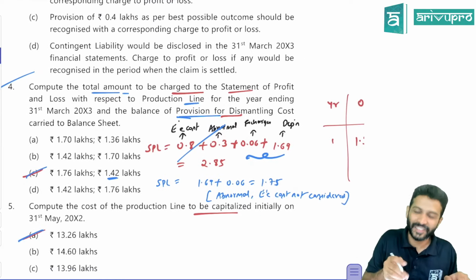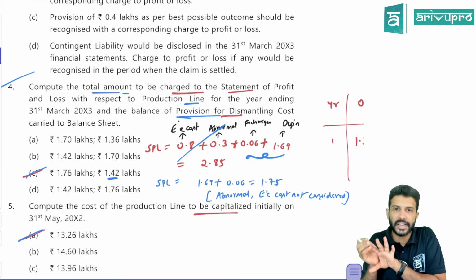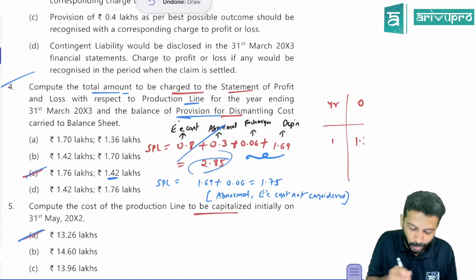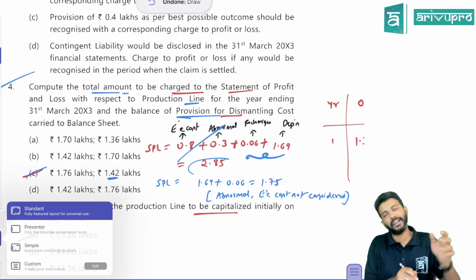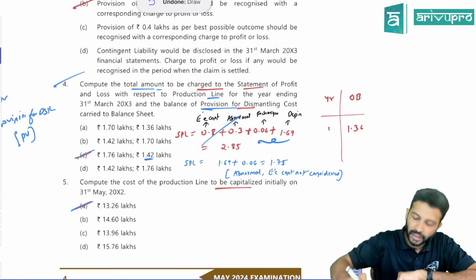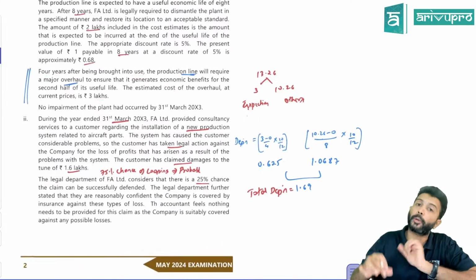So like that, it's fine because this is the closest answer. Because in my opinion, even these two should be transferred to P&L. So the option should have been 2.85 and 1.42. But even if you ignore that, still you will be able to decode the right answer. It's fine. Okay, that is one, with respect to your production line.